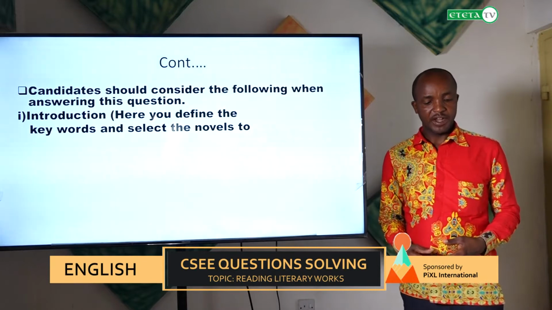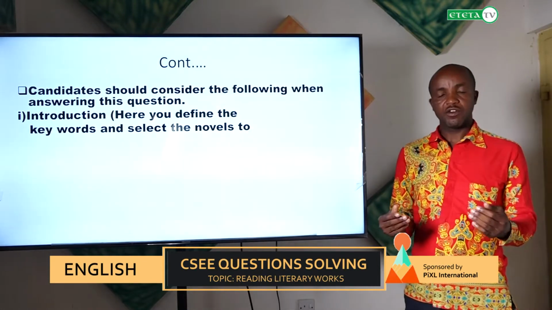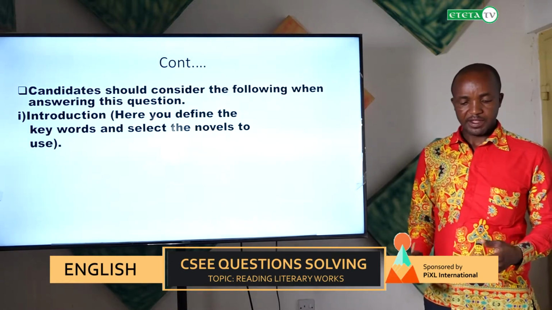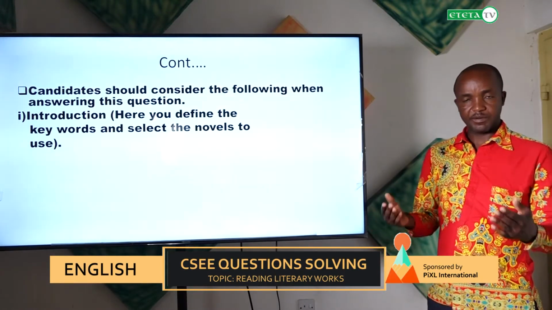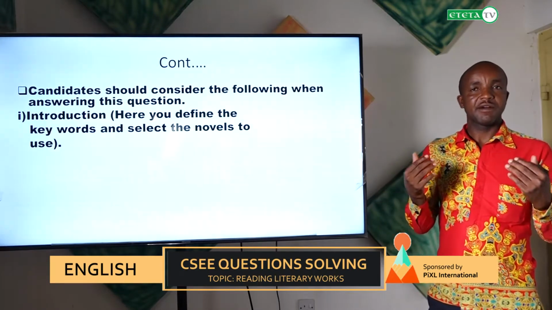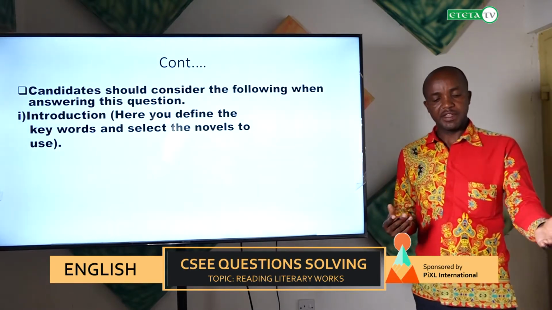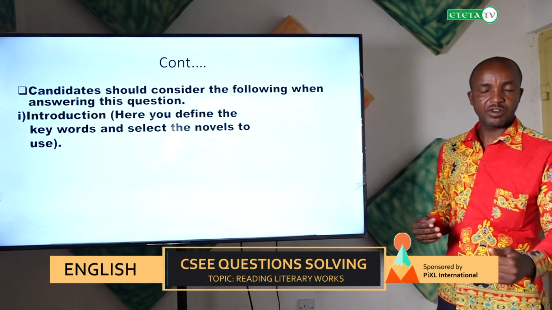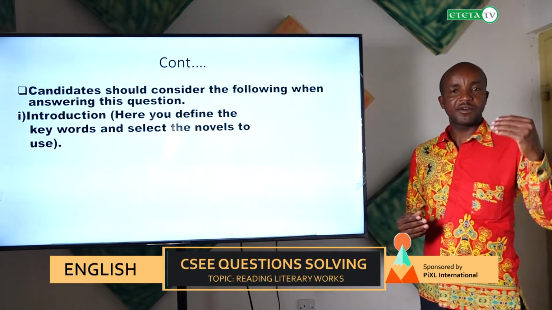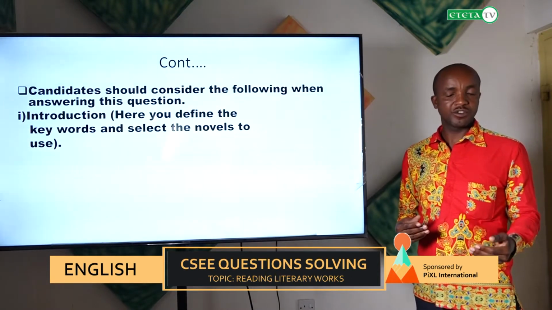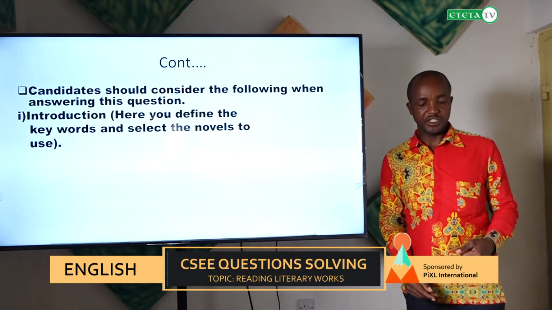The keywords which have appeared in your question, for instance in our question here, we have to define character and maybe bad traits. And also under the introductory part, a student should select the two novels to use under this question.